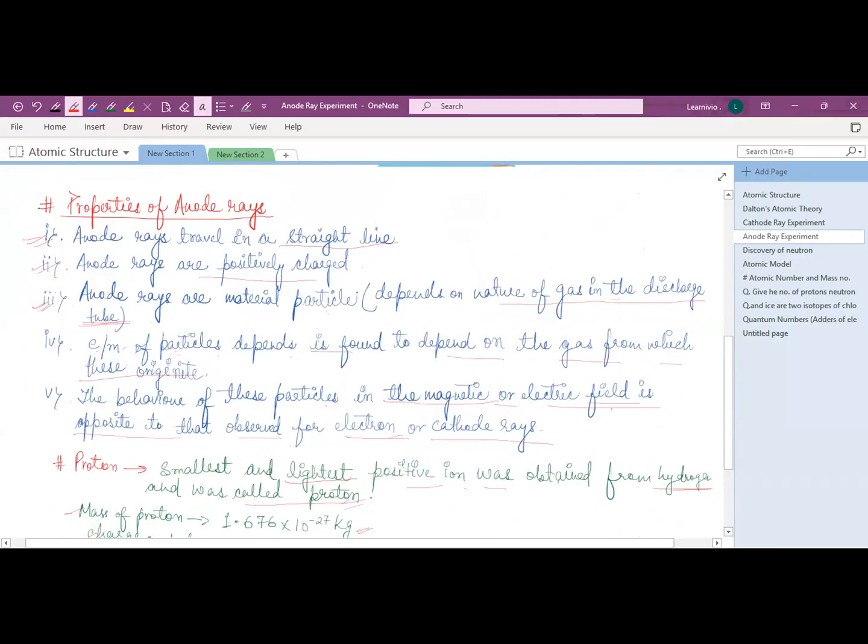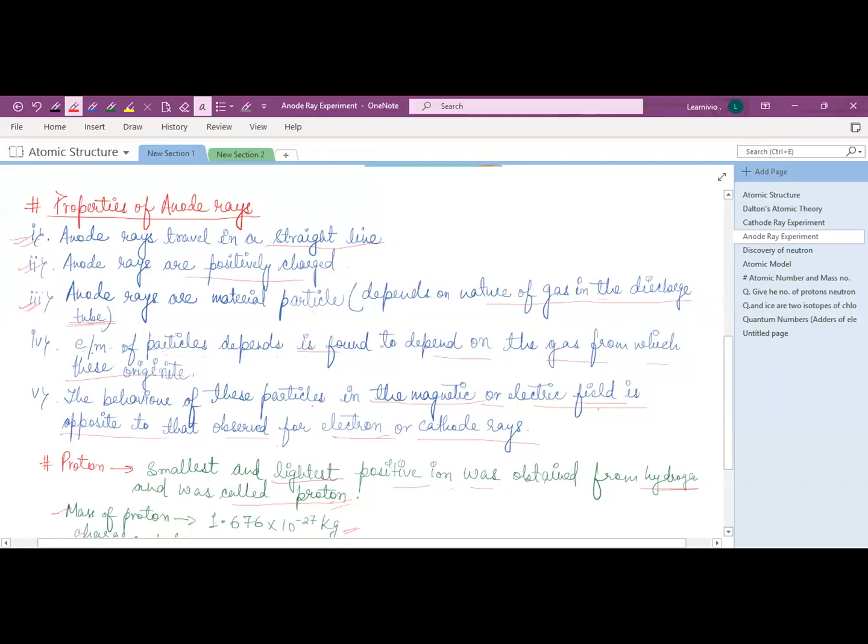There's a difference between anode rays and cathode rays. Just remember, cathode rays did not depend on the nature of the gas, but anode rays depend on the nature of the gas and the material of the electrode.